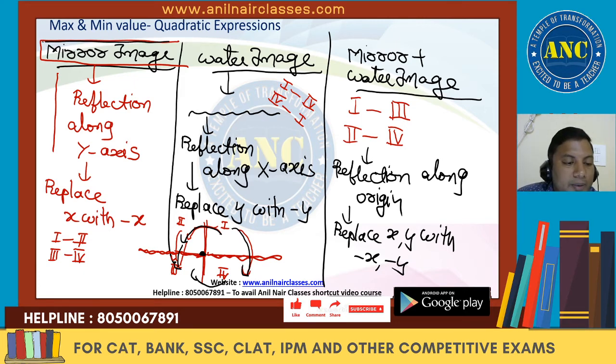One is a mirror image, so there is definitely no confusion. It is a reflection along the y-axis. The water image is a reflection along the x-axis. For the mirror image along the y-axis, replace x with minus x. For the water image along the x-axis, replace y with minus y. For mirror plus water image, replace x comma y with minus x comma minus y. I hope the idea is clear.